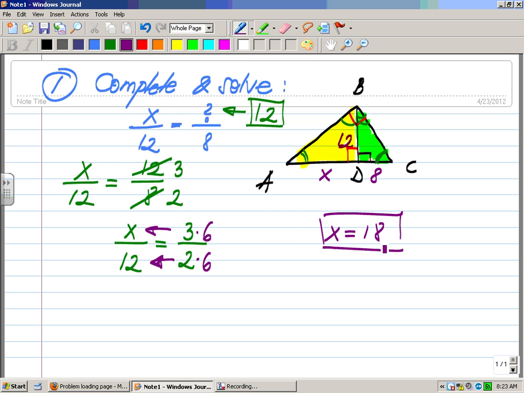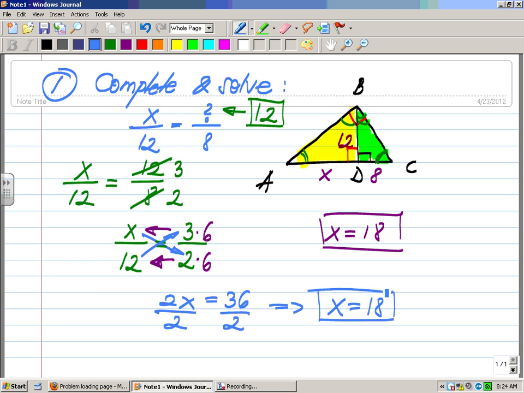You're going to say, well, we didn't learn it that way, or I like to go with the cross multiplication here. And you can go that way. You can do the first cross product, x times 2, or 2x, equals the other cross product, which is 12 times 3, which is 36. Now if you solve this equation, dividing by 2 both sides, you still find that x is 18. There are many ways in which you can solve this problem.